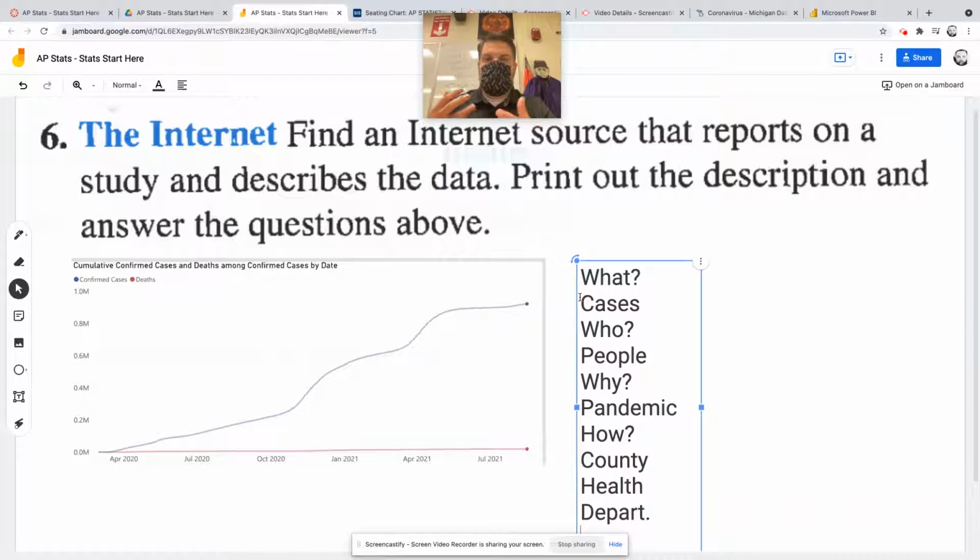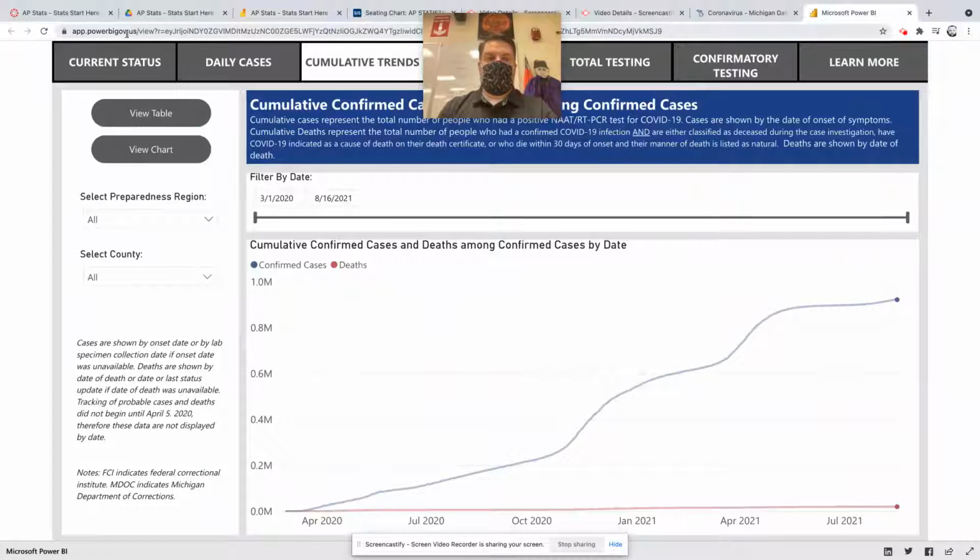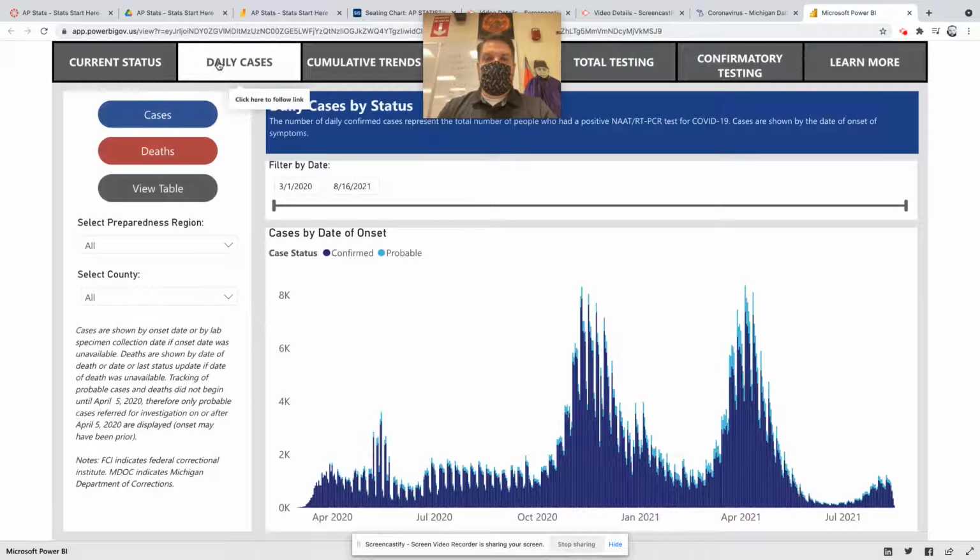And then, so this is what we're thinking about. All right. So when you go to collect data, if you can answer these questions, it helps you to organize the data, what to ask, how you're going to approach it. So in this particular case, the state of Michigan said, well, I think we need to know this information. How many cases? They have more specific information. In fact, if we look at it, they have daily cases, right?